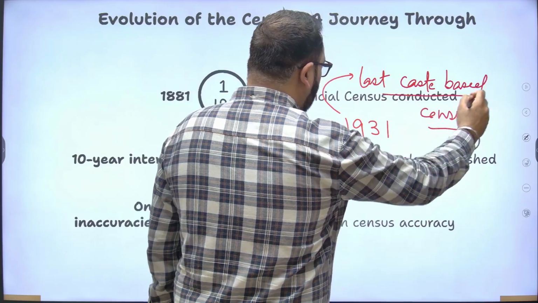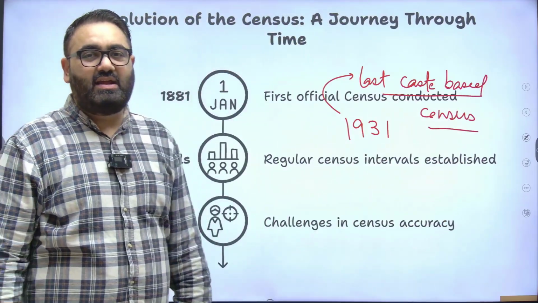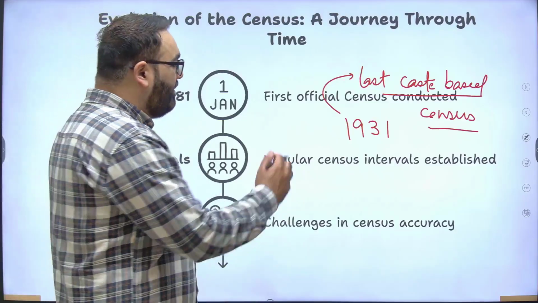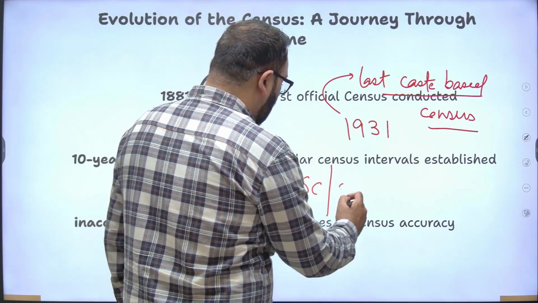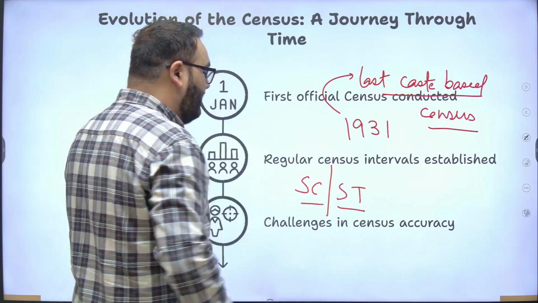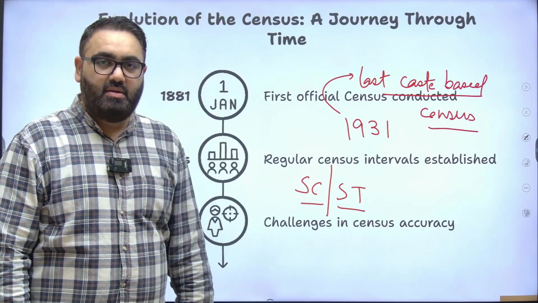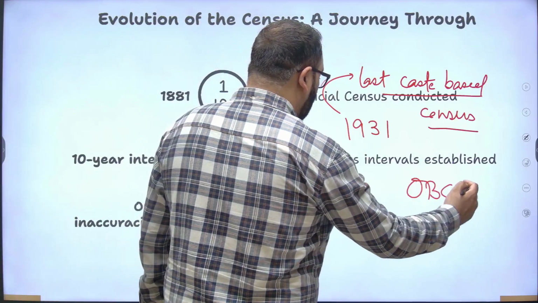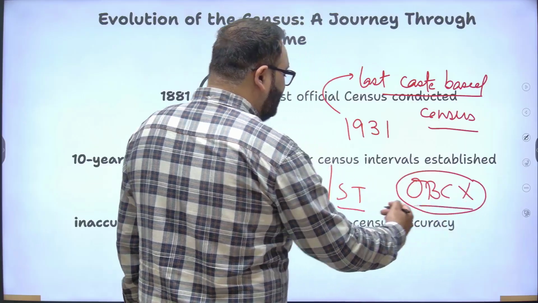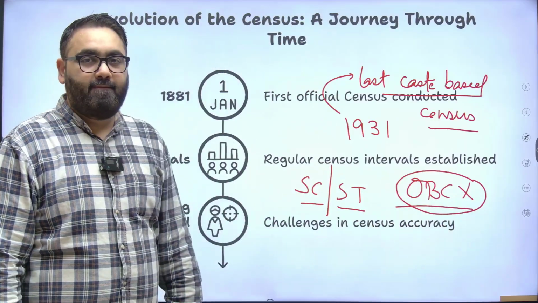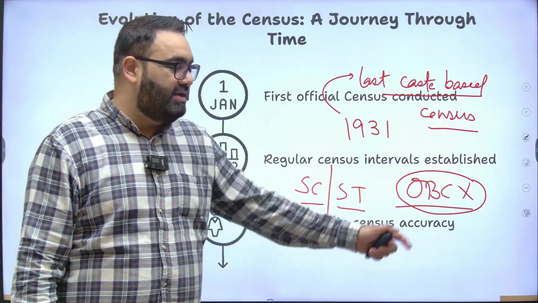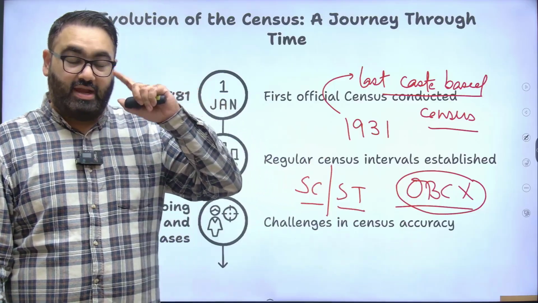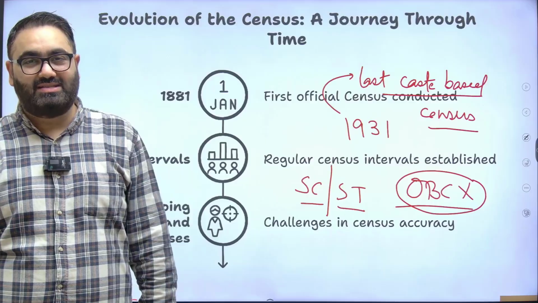Now, please remember a few things here. When the census data is collected, when people come and ask you for your information, they do collect data about scheduled castes and scheduled tribes. So we do have exact numbers about scheduled castes and scheduled tribes in the country. But the government does not have exact numbers about the OBC population, because caste-based census is not conducted in India. It's very weird because that is the group that has the highest reservation in India, but for them we don't have the exact numbers. 1931 was the last time that we had the caste census.